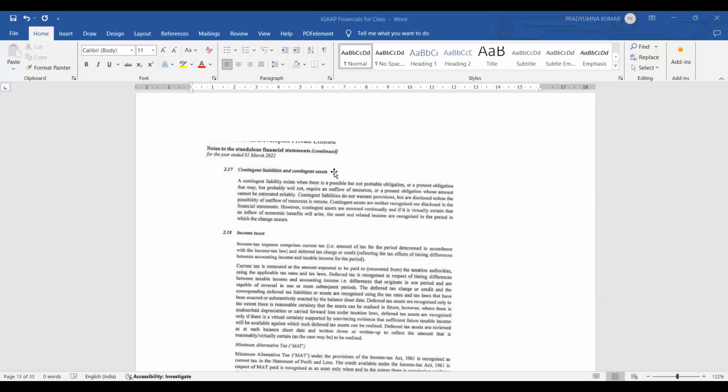See, what I am trying to say, if I just read out here and explain theoretically, you may not be interested to listen. That is the reason I have taken one live example to compare this text, whatever they have given, with the actual balance sheet which is prepared by some other chartered accountant.